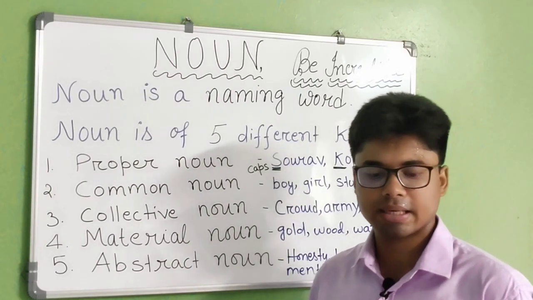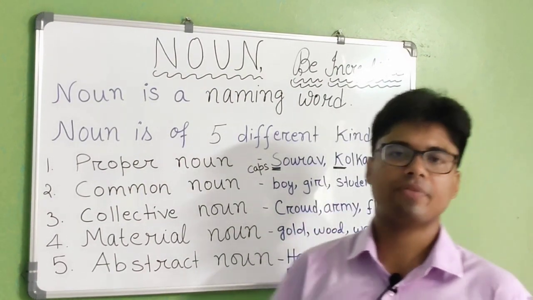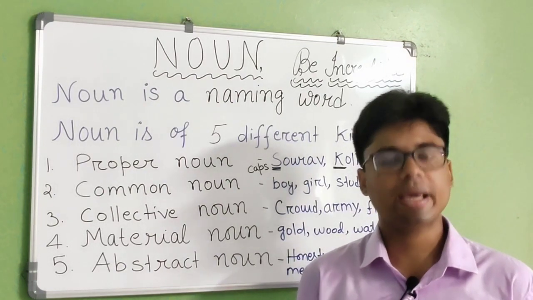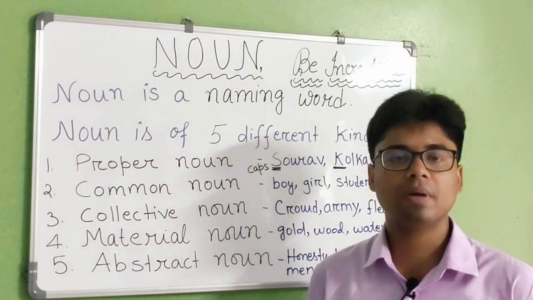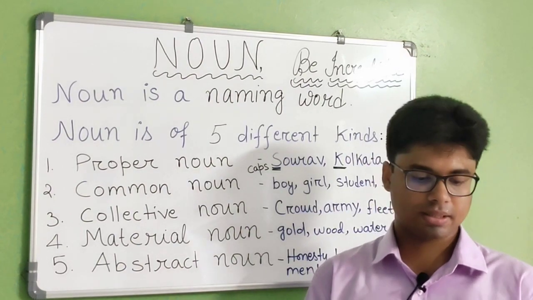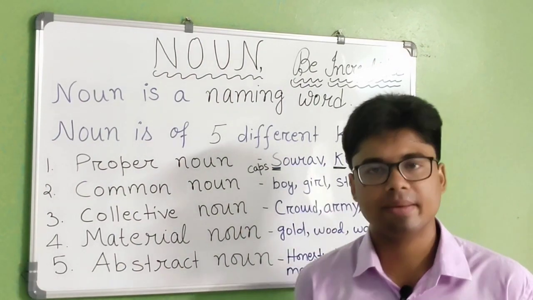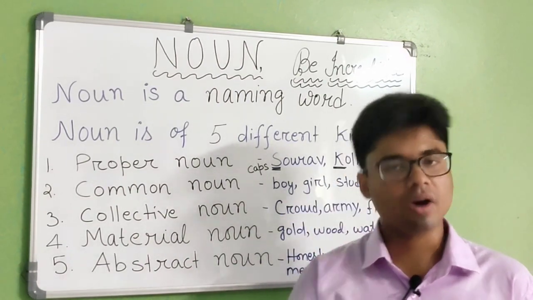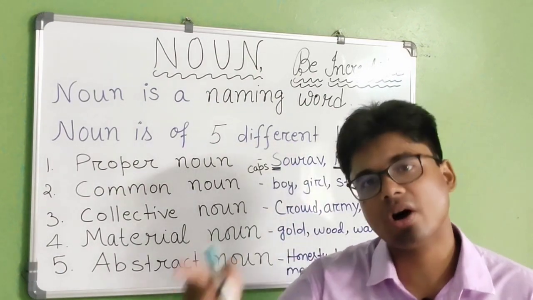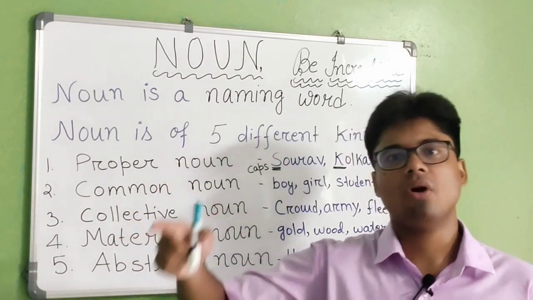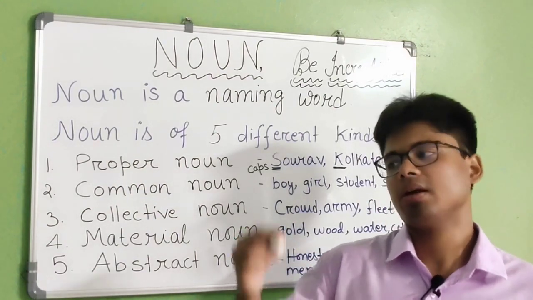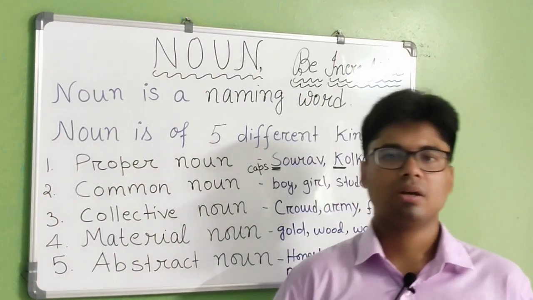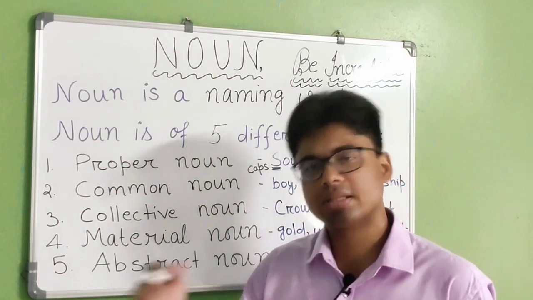Now common noun. If I ask you the definition of a common noun, a common noun indicates the names of people, places, things, animals, not the specific names. It is just indicating whether you are a boy or a girl, whether that animal is a dog or a puppy or a cow or anything else. I am not saying its particular name, Hira, Moti, Tommy. I am not referring to all these names.